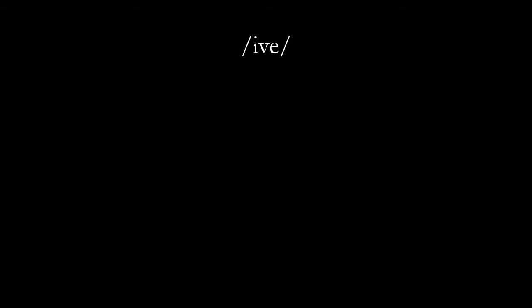Okay, so let's review. We have IVE that follows the regular V underscore E rule. We scoop the syllable. We have a long I. We slash the E because we can't hear it. And there's our V underscore E. Drive. Okay, like five and alive. No problem there. That's a rule follower.